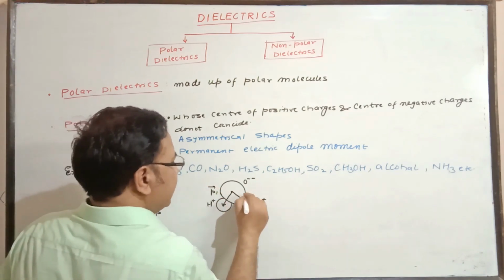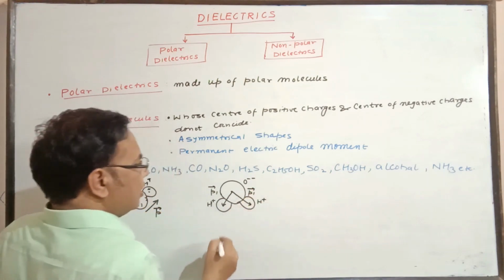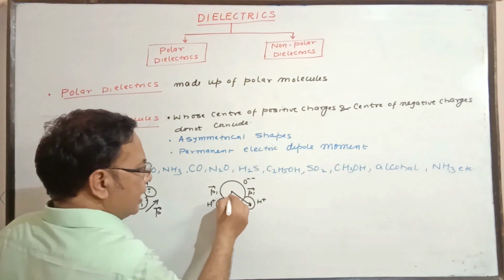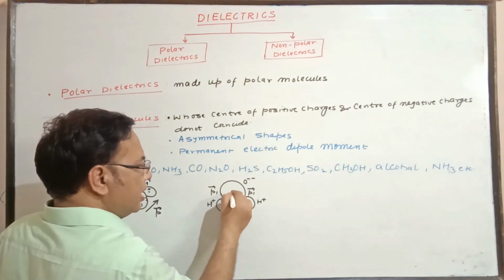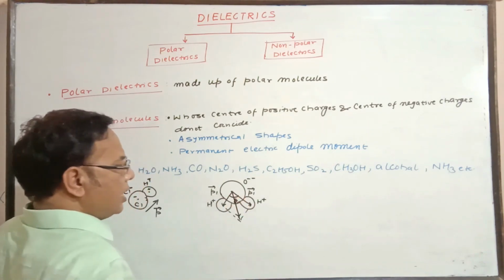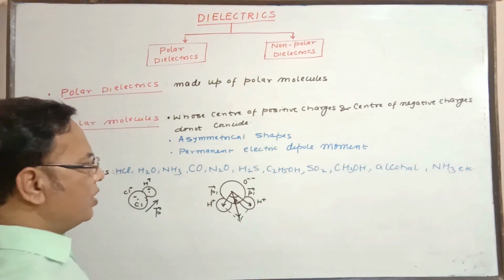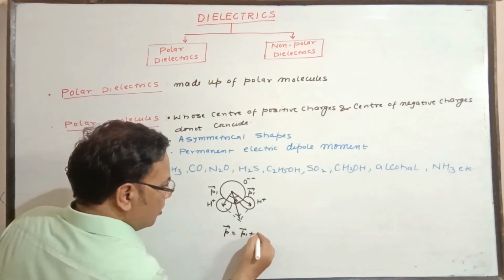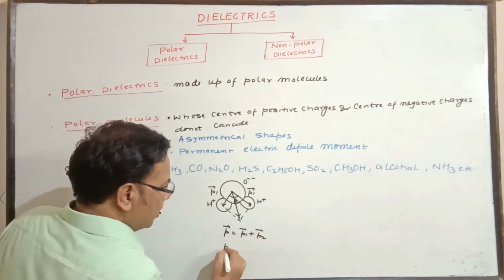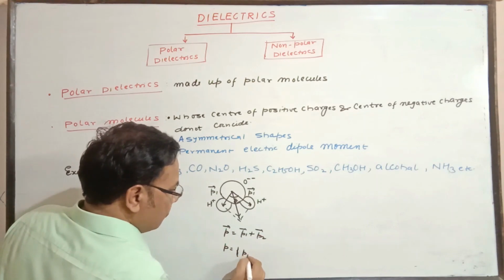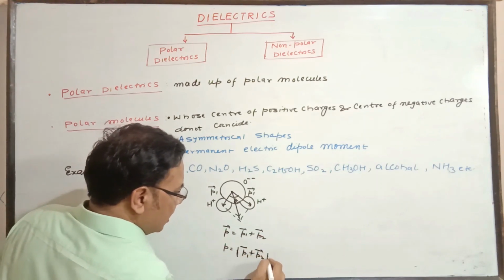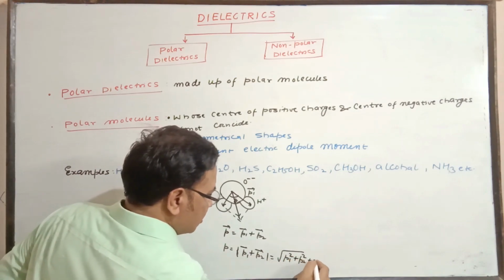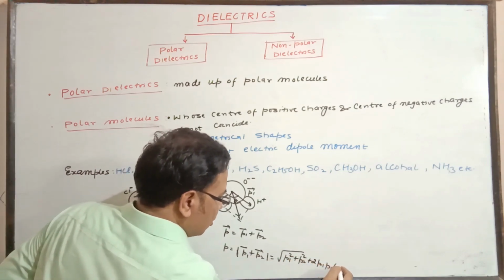If these two are alike, then also we can take the effective value of these two at an angle of 105 degrees, theta. So the effective value is determined by the parallelogram law of vector addition, and you know P is equal to P1 vector plus P2 vector, or P is the modulus of P1 vector plus P2 vector, and this gives you the square root of P1 square plus P2 square plus 2 P1 P2 cos theta.